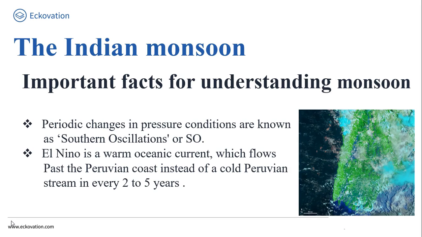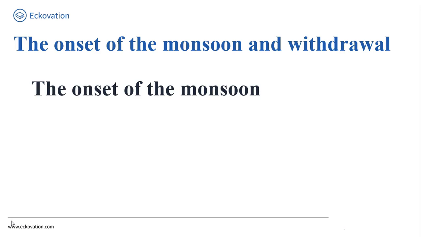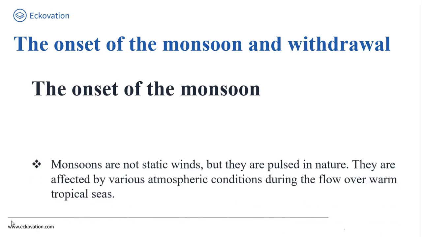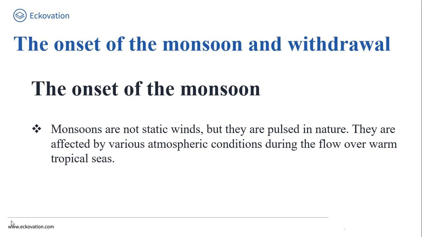Now, let's move ahead. Friends, we will now discuss the onset of the monsoon and withdrawal. So friends, let's start with the onset of the monsoon. My dear friends, when we talk about the monsoon, monsoon winds are not steady in nature, but rather they are pulsating in nature. These monsoon winds are affected by different atmospheric conditions which come in their way.